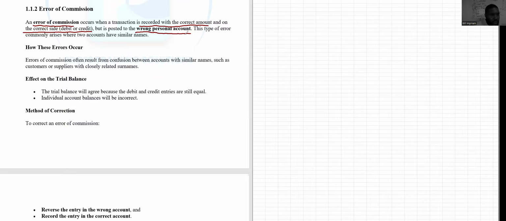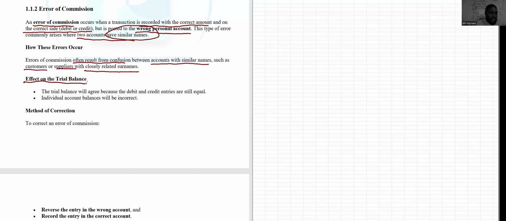So this commonly arises when two accounts have similar names. Sometimes you can even have K Bobby and another K Bobby, but one may be Kweku and one may be Kojo, one may be Kin. All right. Now, how do these errors actually occur? Errors of commission often result from confusion between accounts with similar names, such as customers or suppliers with closely related surnames. All right. So usually you can have these kinds of errors.